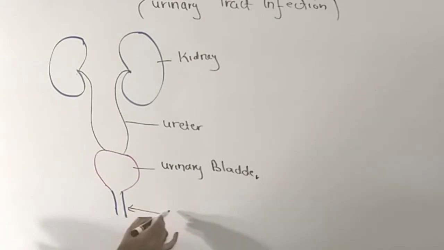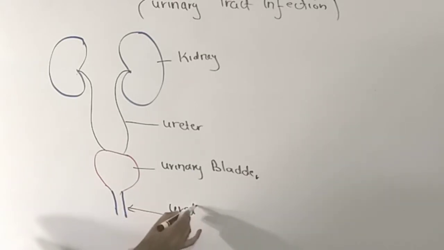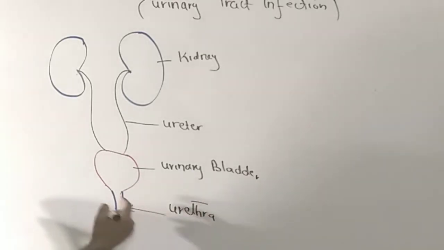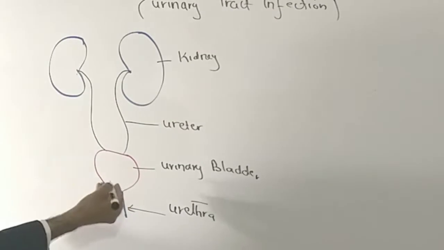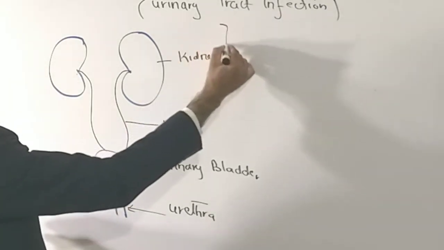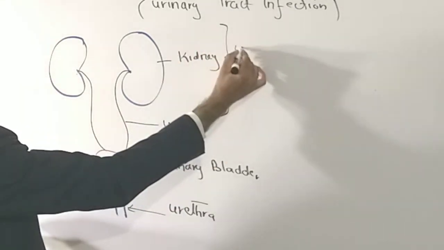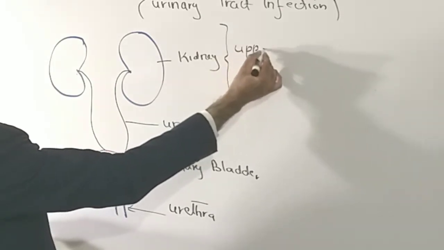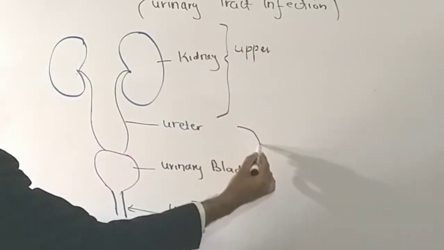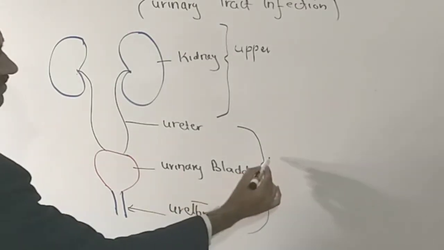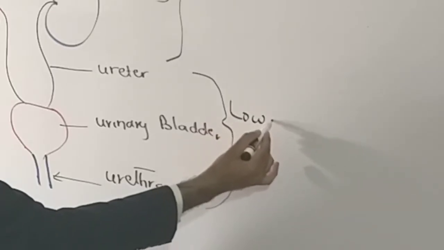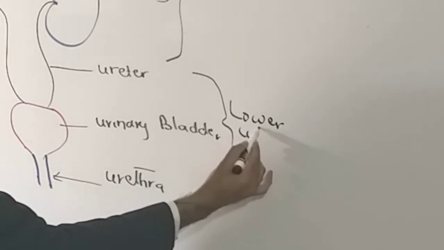This is the last portion which exits from the body. So this whole thing is known as the urinary tract, and the kidneys are known as the upper urinary tract, and the rest, including the ureter, urinary bladder and urethra, are known as the lower urinary tract.